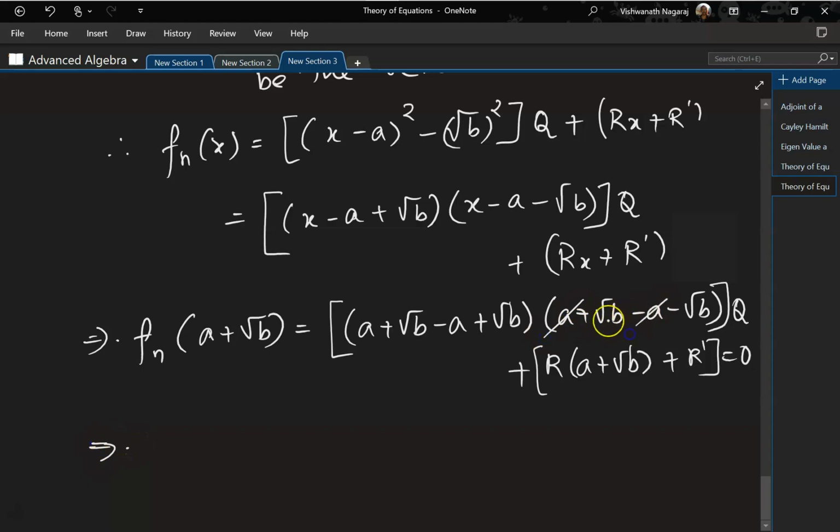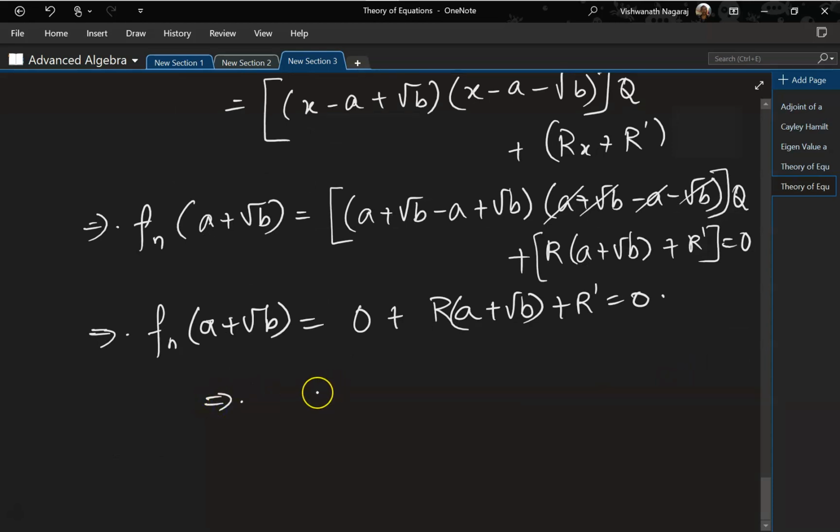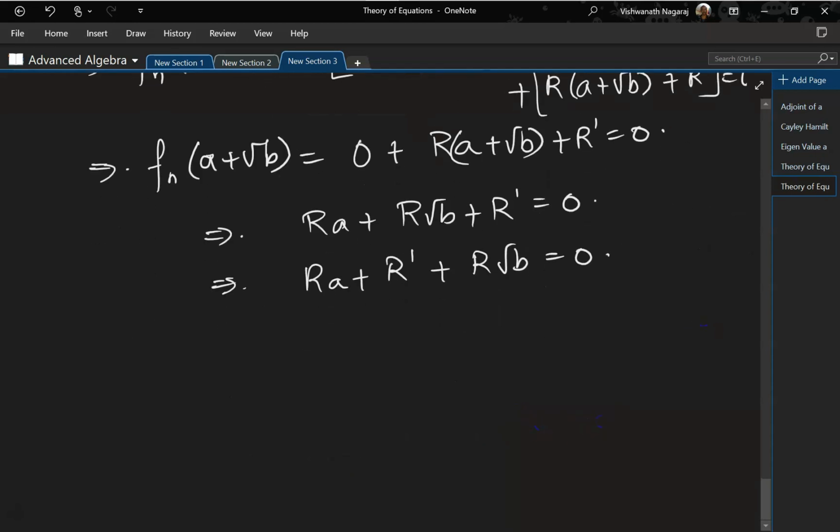if you notice here, a cancels, root b cancels, so we are left with this will become 0, so 0 plus r a plus root b plus r prime equal to 0, which implies that ra plus r root b plus r prime equal to 0, and we can write this as ra plus r prime plus r root b equal to 0. That means what?